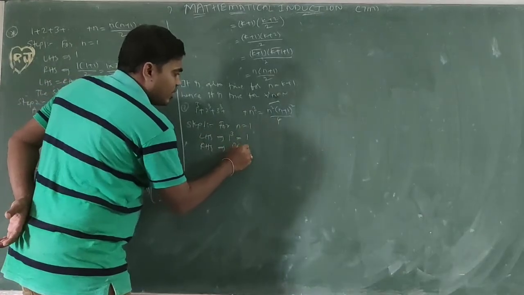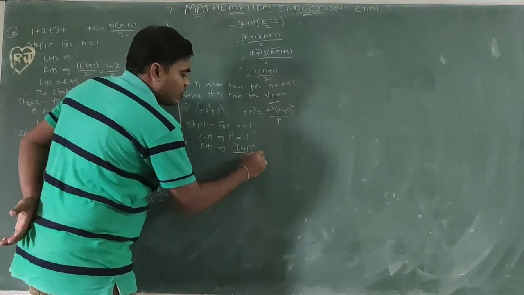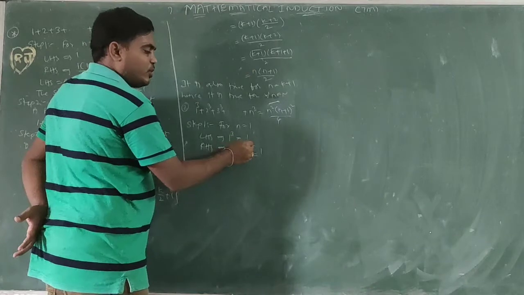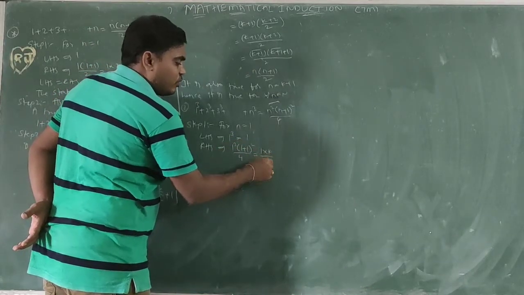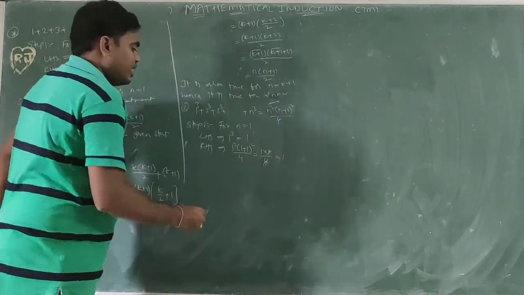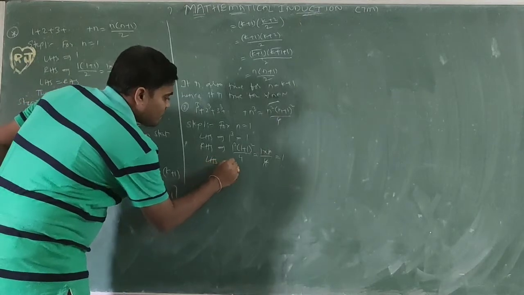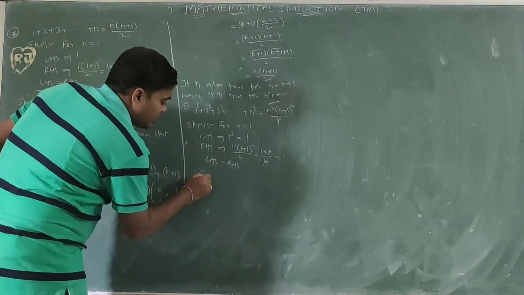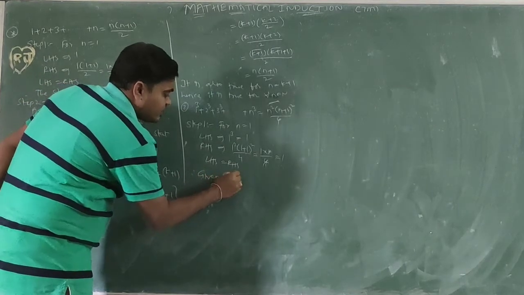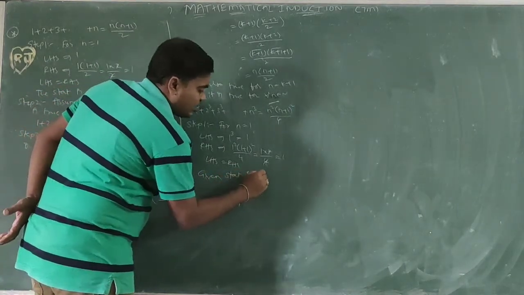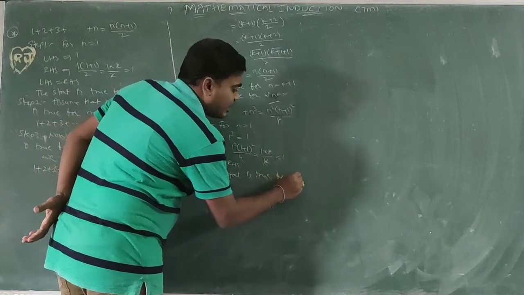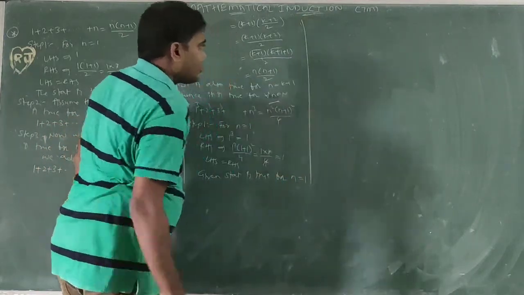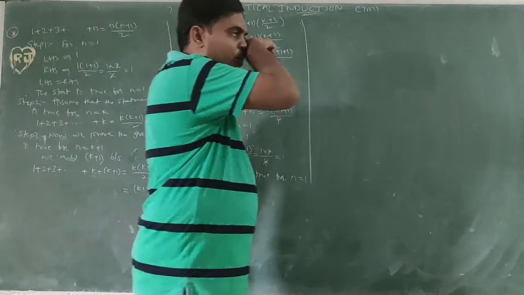1 square, 1 plus 1 whole square by 4: 1 square, 1 plus 1 is 2, 2 square is 4, by 4. 4 cancels 1. LHS equal to RHS. Therefore, the given statement is true for n equal to 1.